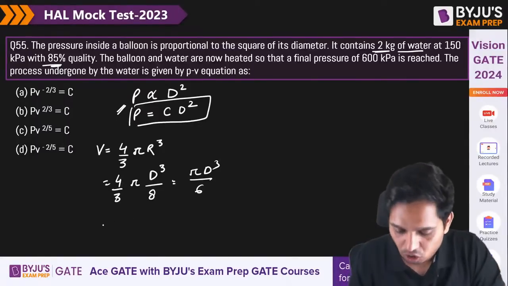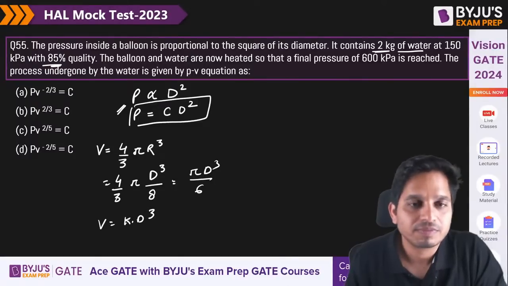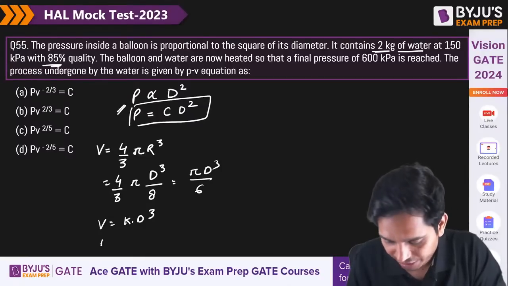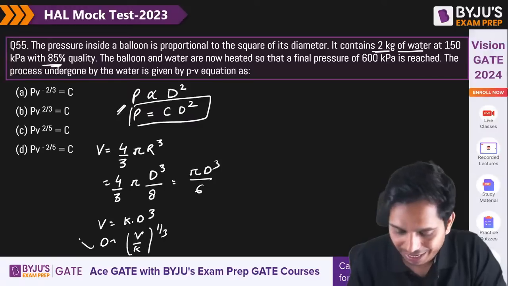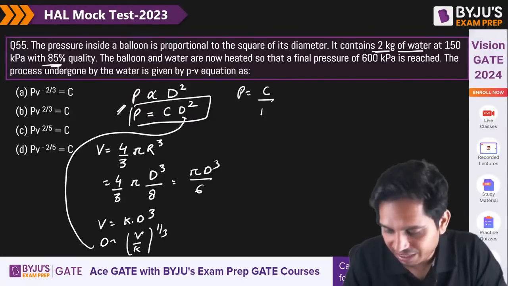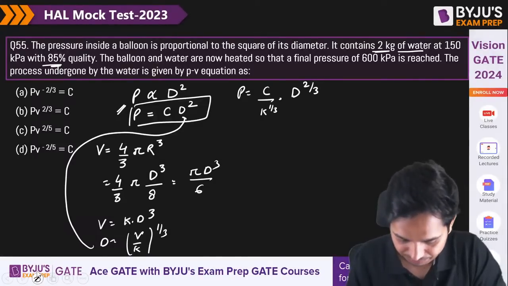Again this is a constant, so let us say some constant k times d cube. Now I can replace, so d is equal to (v by k) to the power 1 by 3. I can substitute this d here. So pressure is equal to C (v by k) to the power 2 by 3, sorry, v to the power 2 by 3.